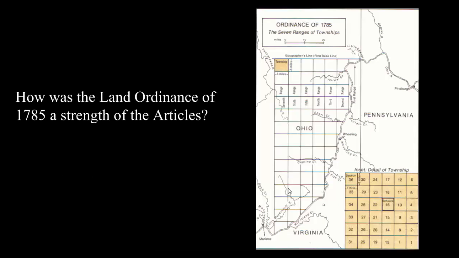Your first question asks you, how was the Land Ordinance of 1785 a strength of the Articles? And really because it showed the U.S. wanted to expand, and so it managed Western lands well. And so how would that be a strength? It showed that the U.S. was intent on expanding, and it also showed that it was going to be in an orderly and organized fashion.